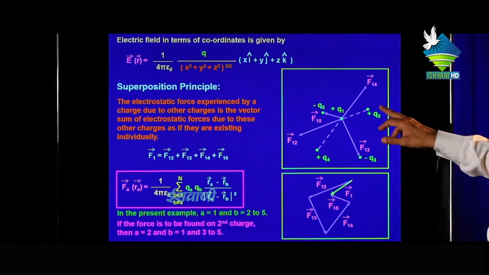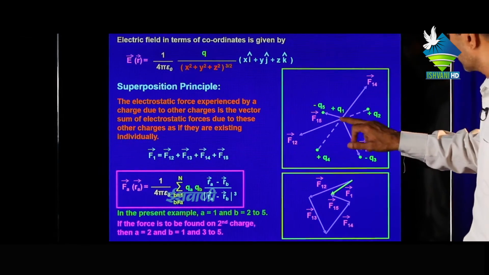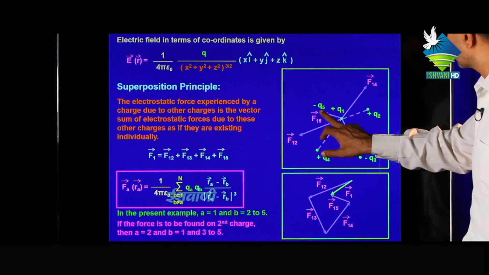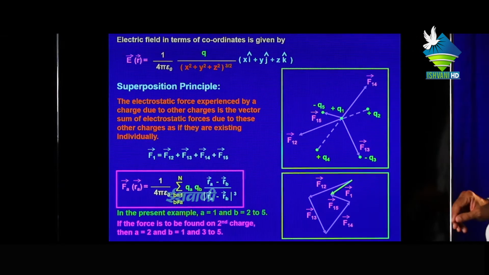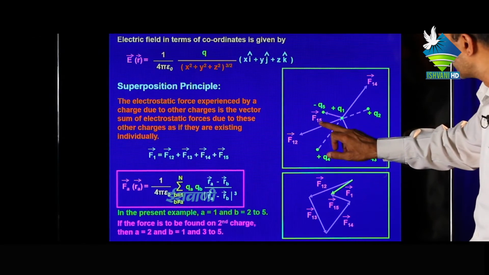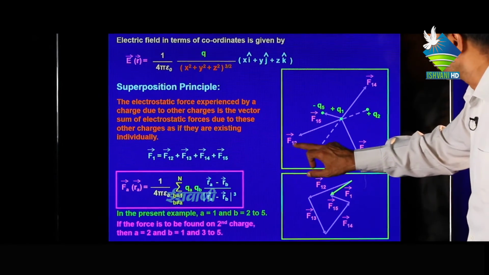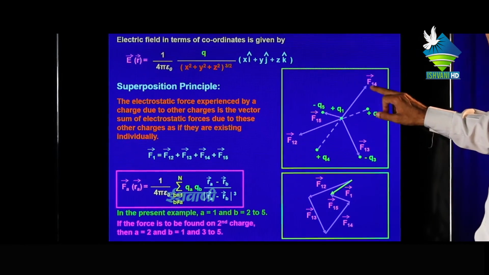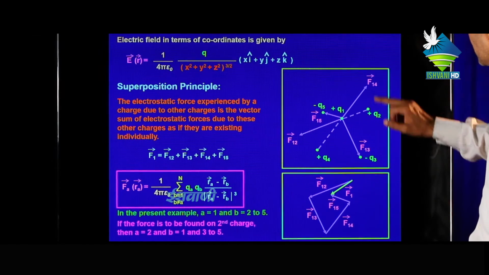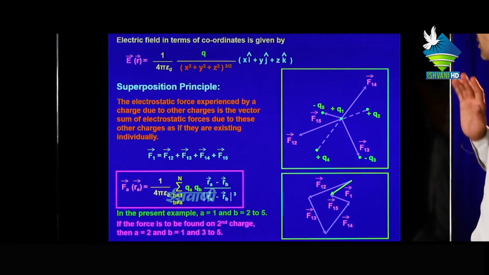F12 shows the force applied by 2 on 1, F13 is the force applied by the third particle on the first, F14 is the force applied by the fourth particle on the first, and F15 is the force applied by 5 on the first.